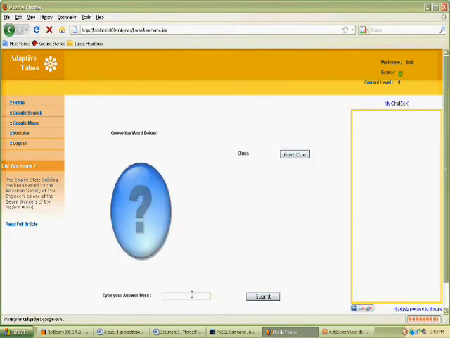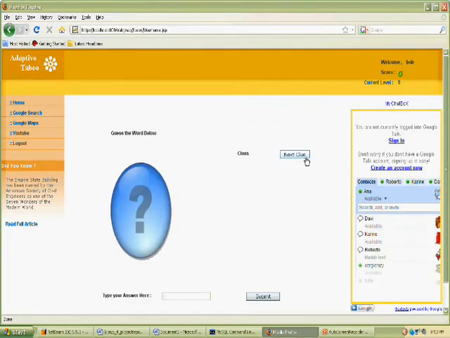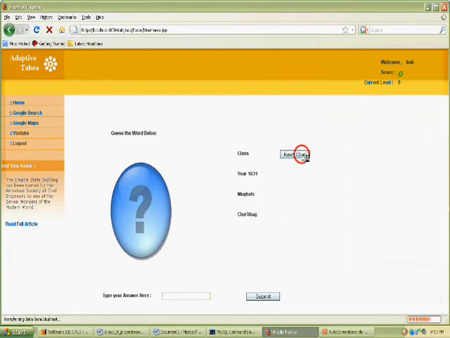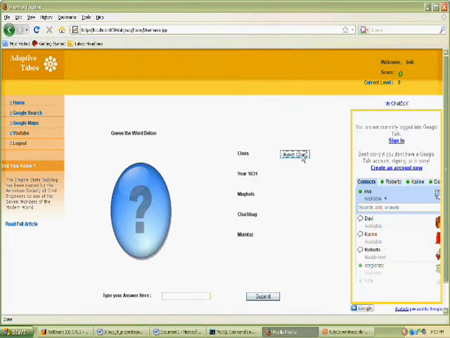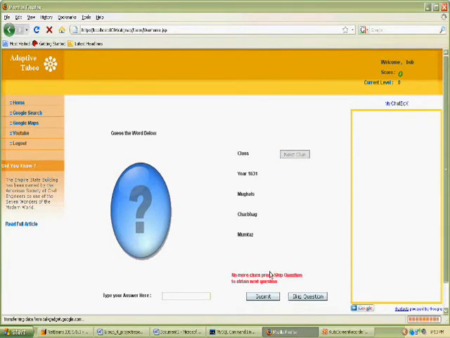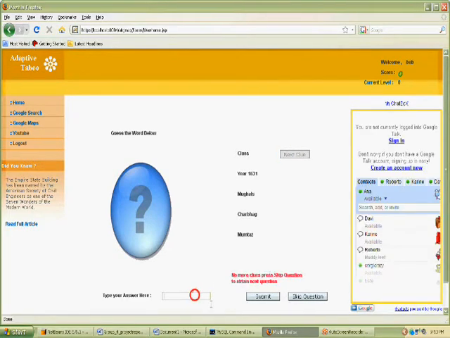Users have to click the start button in order to start the game. The game section consists of a hidden word, a place to answer and a clue section. Upon pressing the next clue in the clue section, the next available clue is displayed to the user, which would help him in answering the question.